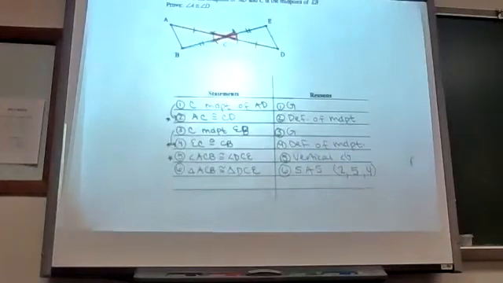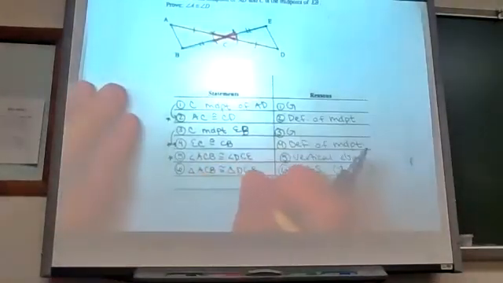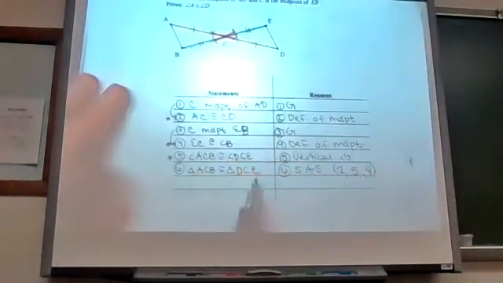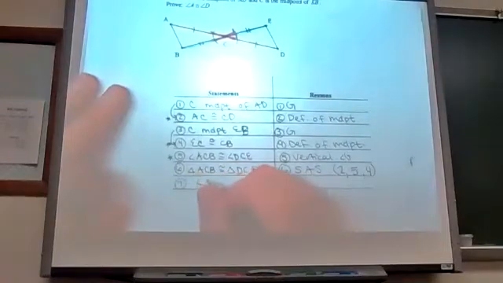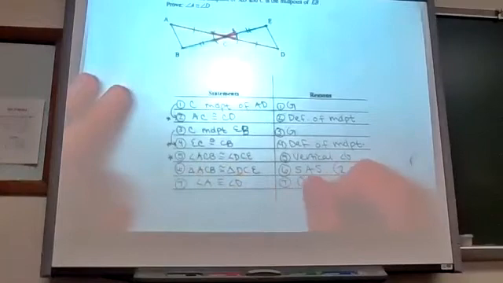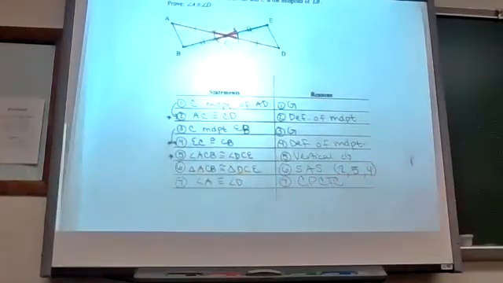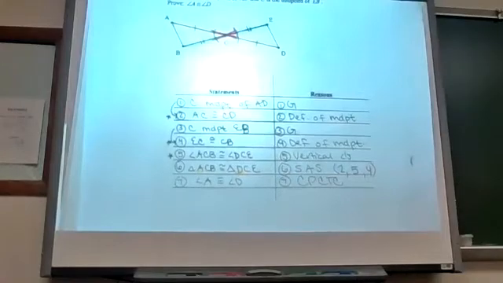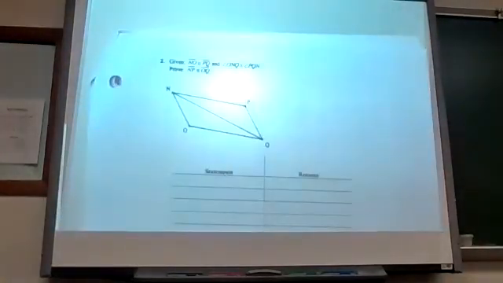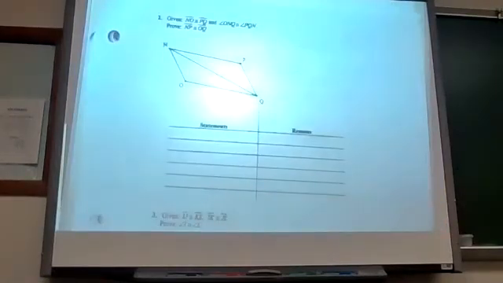Now let's look at what it wanted us to prove. It wanted us to prove that angle A is congruent to angle D, and they're corresponding angles, so that works. Angle A congruent to angle D, CPCTC. Okay, just following that congruency statement with one other piece. Okay, flip this over. We'll do 2 and 3, I'll leave the challenge one.